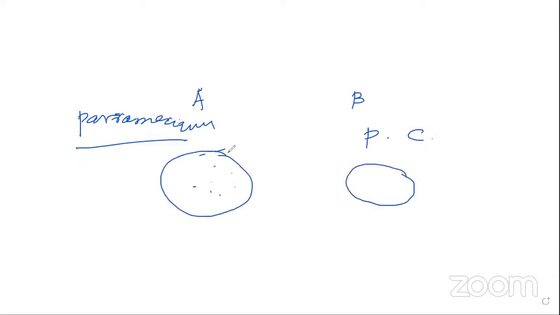Take another color, then it will be better for understanding. This one is also another one. This is sample B, otherwise called B culture.